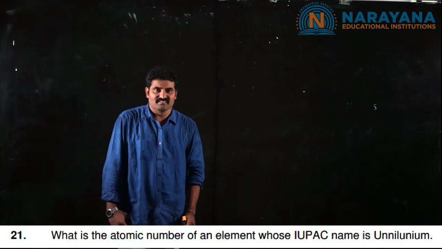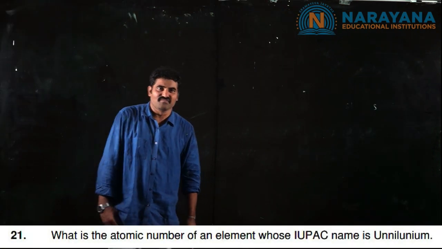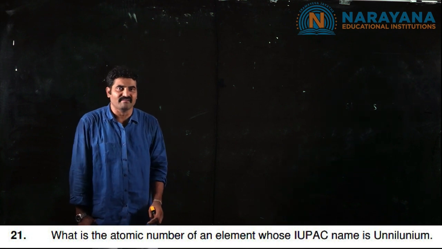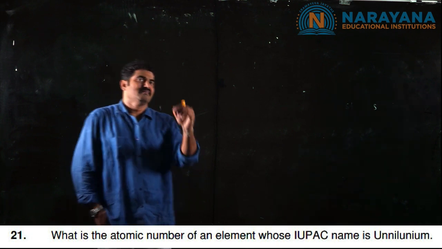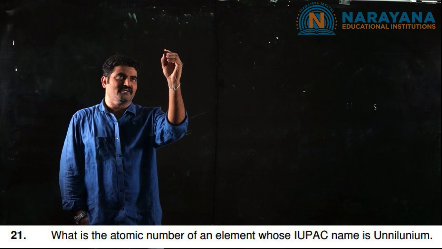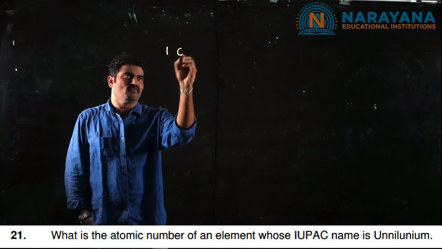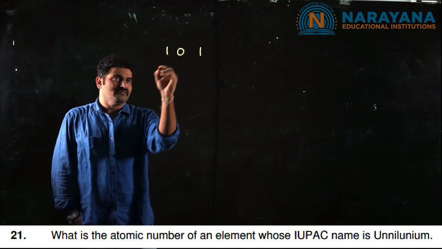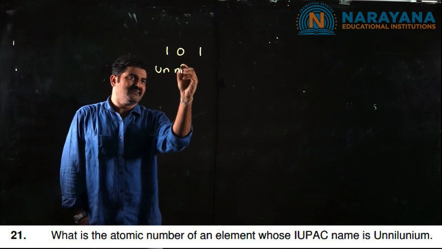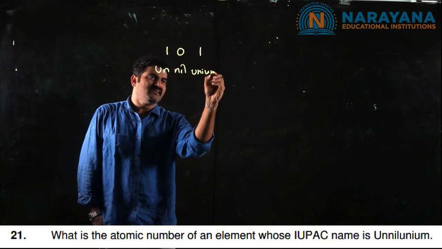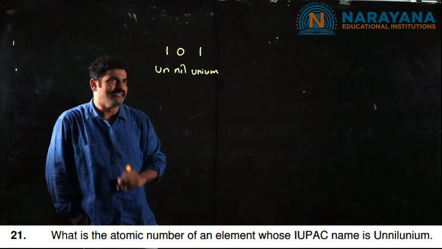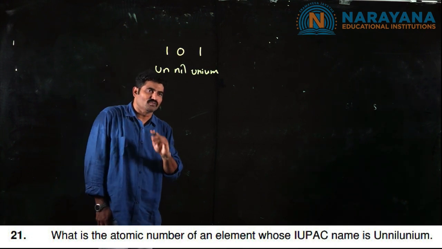Next question is an integer question, and this is from the IUPAC names of elements in the periodic table. We need to write the IUPAC name for the element 101. So it is Unnilunium. Unnilunium is its name, and its atomic number is 101.